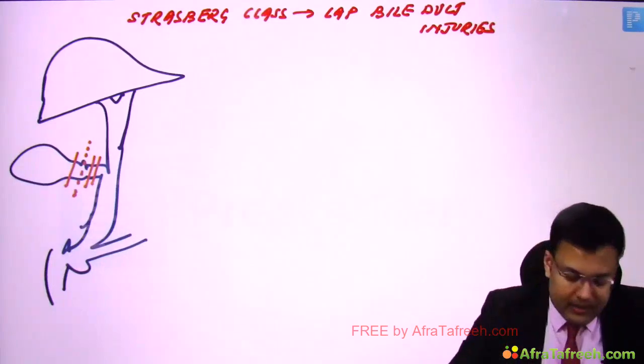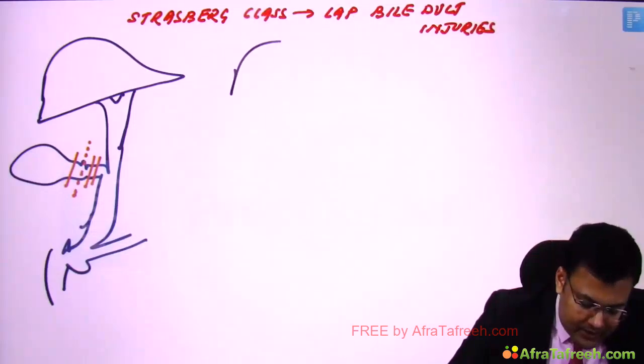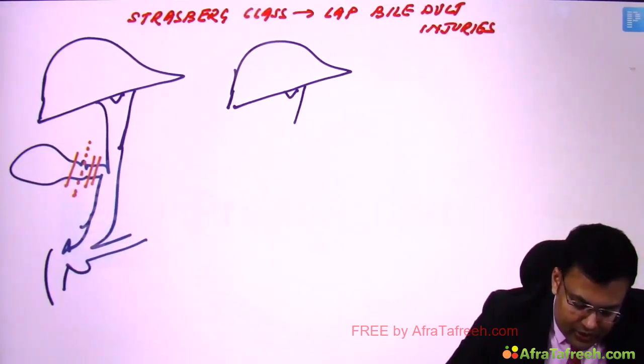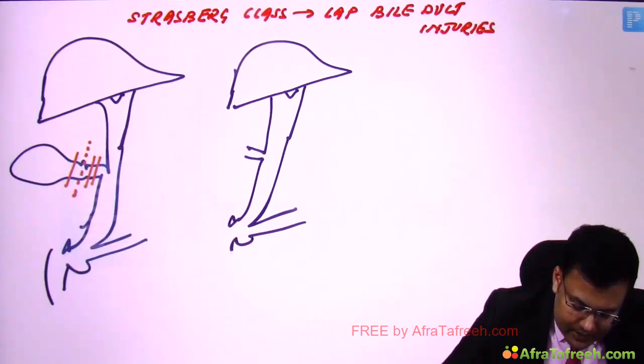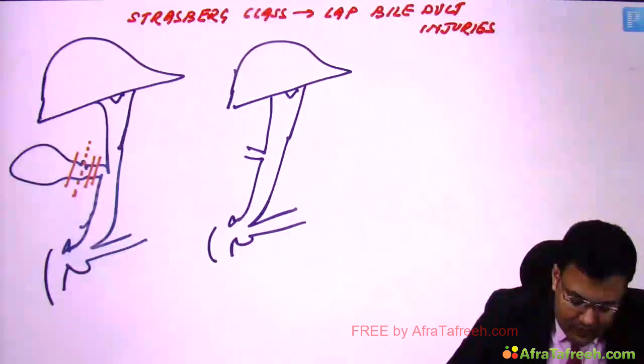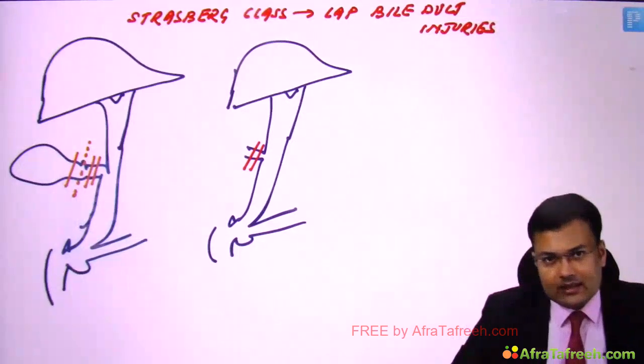When you excise the gallbladder, what's the final diagram? This is the final diagram. So what are you left with? You are left with cystic duct stump and a structure like this. The clips are being applied at the cystic duct stump.